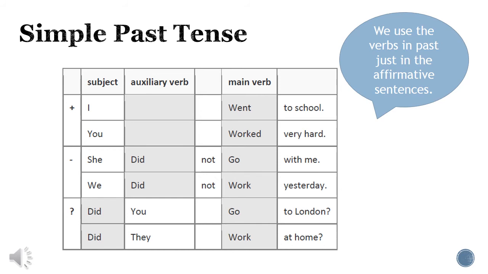So remember, we use the verbs in past form just in the affirmative sentences in the simple past tense, because the negative sentences and the questions use the auxiliary did, so you don't have to change the verb. You use the verb in the simple form. Don't forget that.